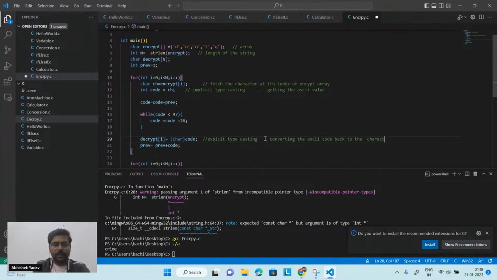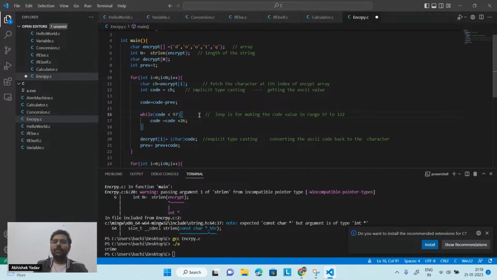character. And here what I am doing, this while loop is for what? This while loop is for making the code value in range 97 to 122.